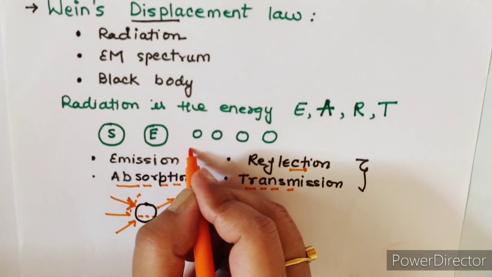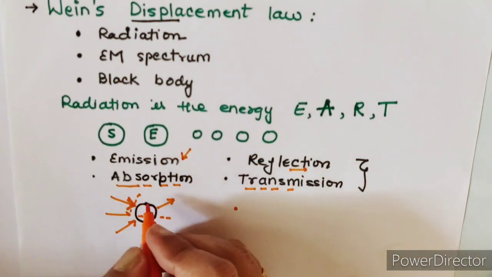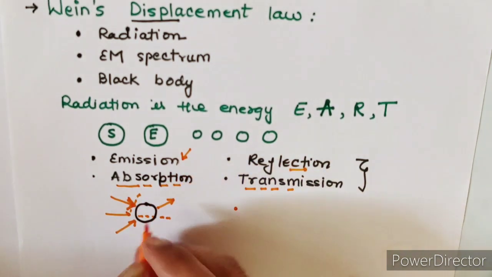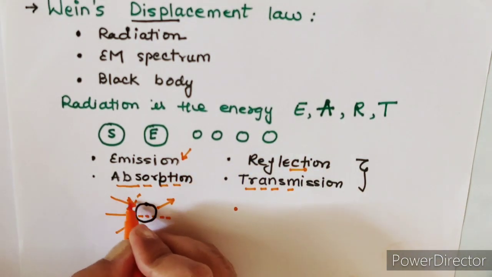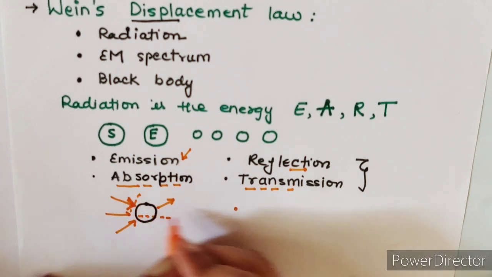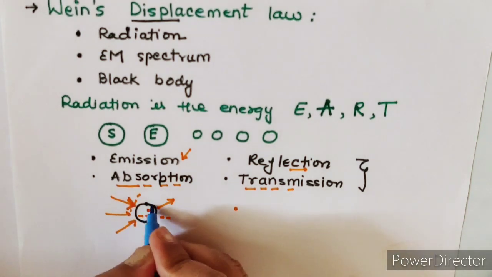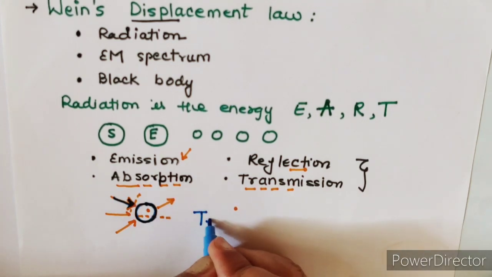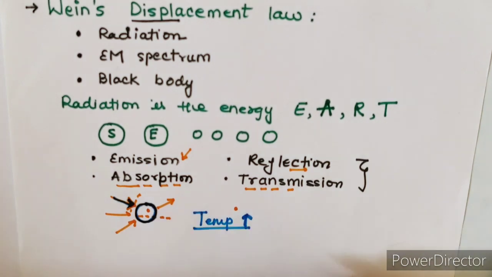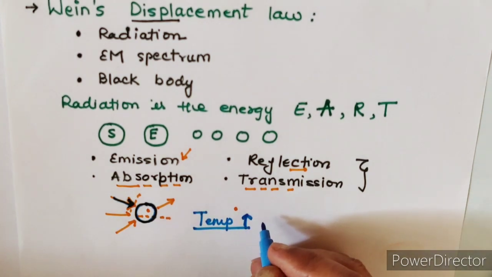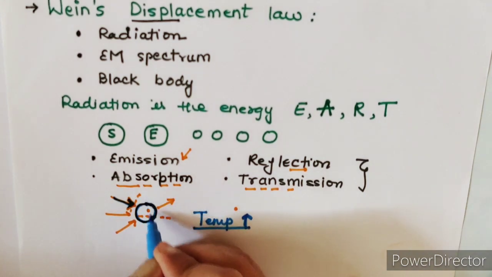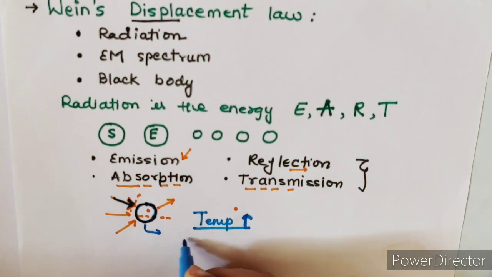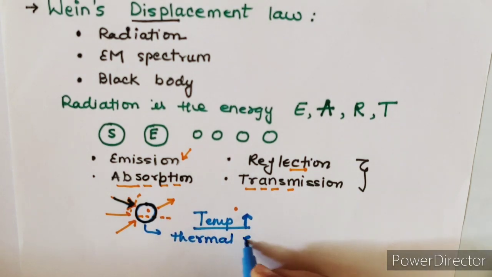Now which process is left? Emission. So when does emission take place? If any object has absorbed some energy or the radiation. So now suppose this particular object has absorbed some radiations. Because of the absorption, its temperature has gone up. Now because of the second law of thermodynamics, this object will try to put itself in the thermal equilibrium.